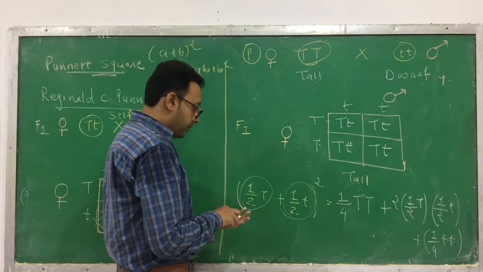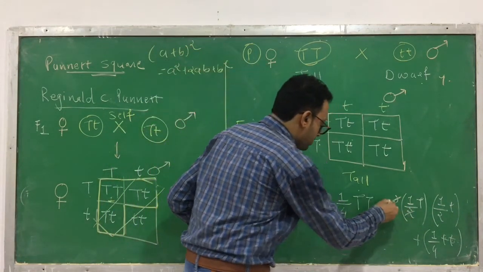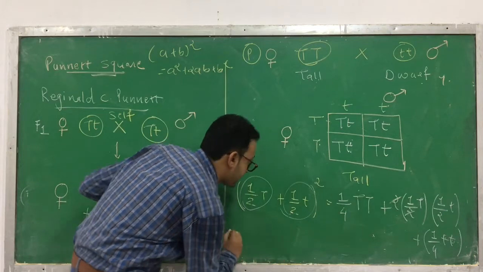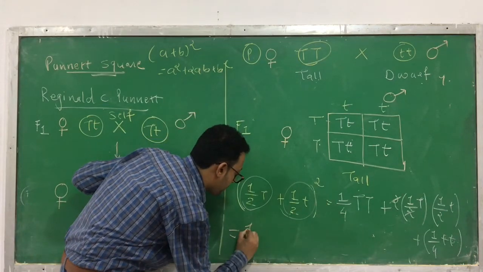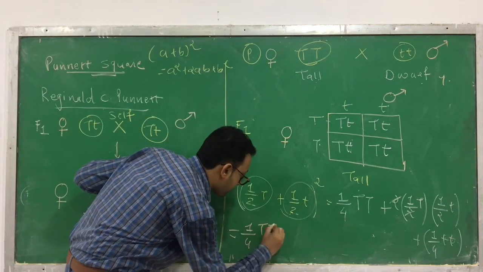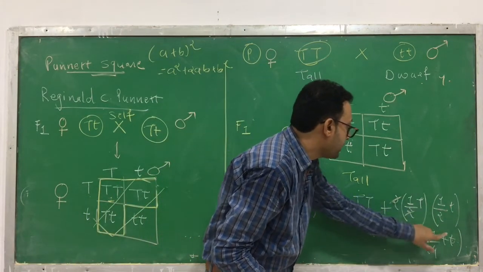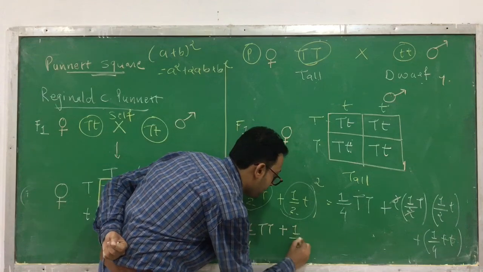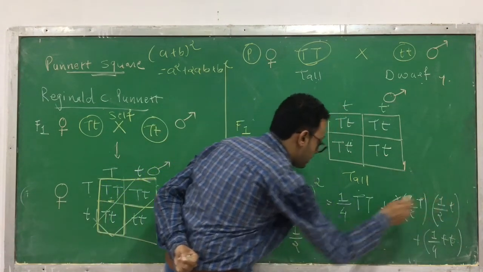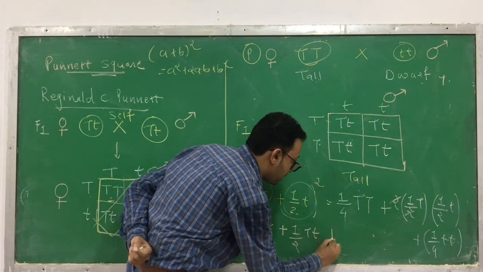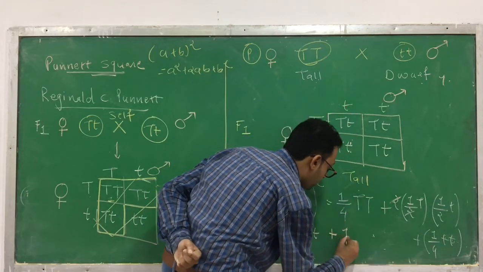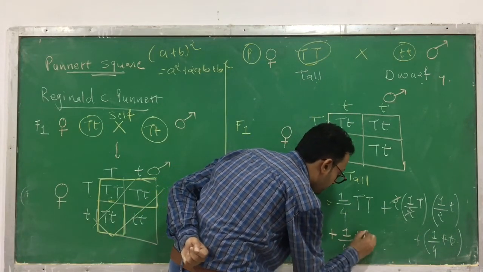Now convert it, 2 cancels, so now what do you obtain? Here I am directly writing 1/4 capital T capital T plus 1/2 capital T small t plus 1/4 small t small t.